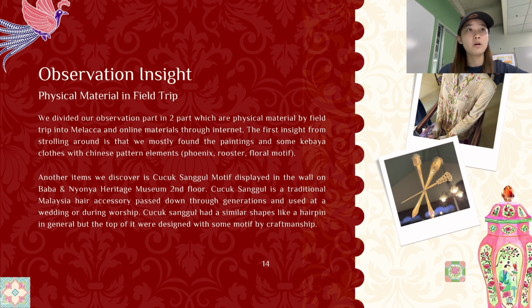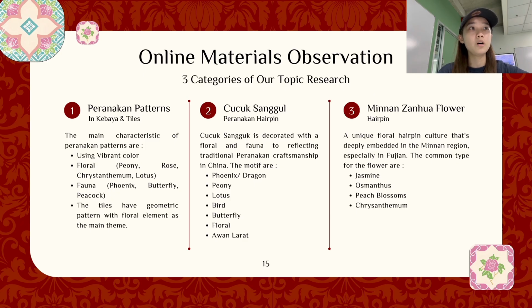Here is our observation insight. We divide it into 2 parts, field study and online research. From the field study, we observed some Chinese elements like phoenix and floral motifs on the paintings and kebaya clothes. And from the triangle displayed on the wall, its shape is similar to a hairpin, with craftsmen carving the Peranakan special pattern on the top. From online observation, we know that some motifs on the Peranakan patterns and the triangle are the same, like peony, lotus, butterfly, and phoenix. The unique floral hairpin culture, which is a Minnan Jianghua tradition, commonly uses flowers such as jasmine, osmanthus, peach blossom, and chrysanthemums.